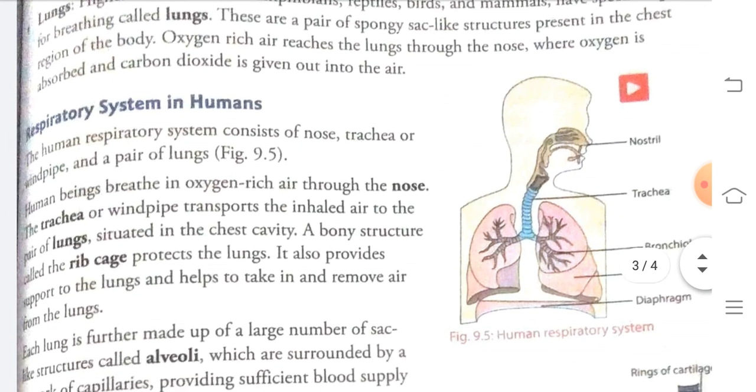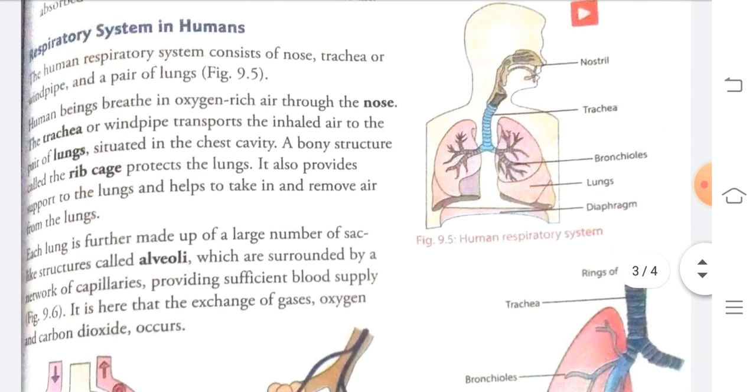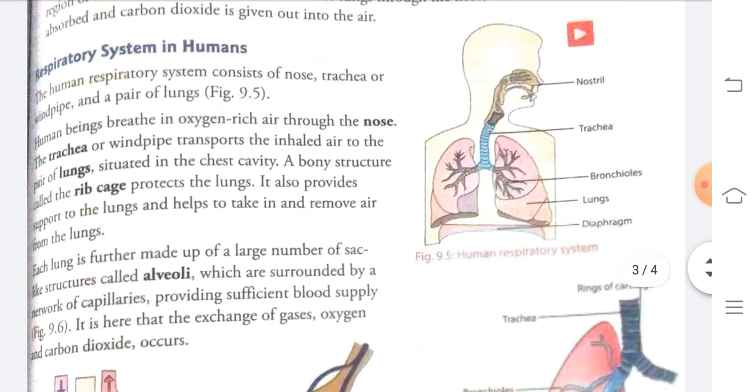Now we will talk about the respiratory system. Before that, we will just see the organs of the human respiratory system. So what does the human respiratory system contain? It consists of five major parts: nostrils or nose, trachea, bronchioles, lungs and diaphragm.